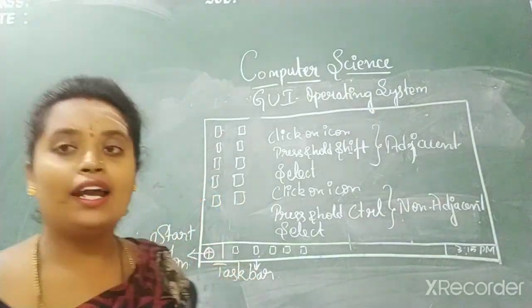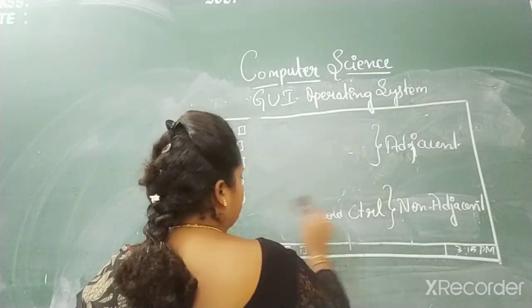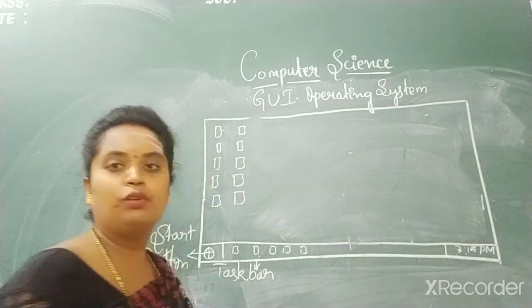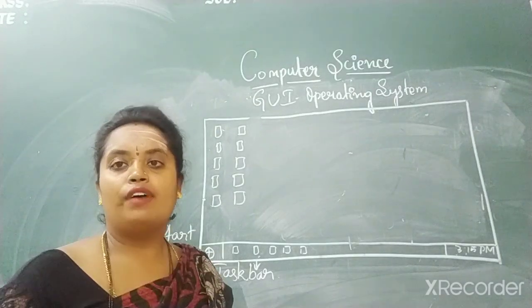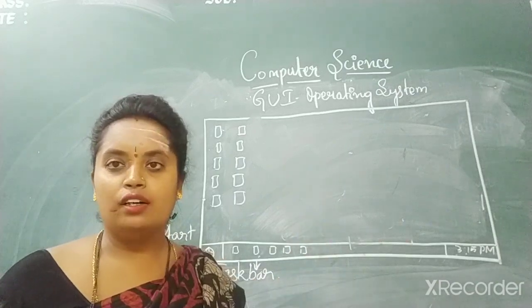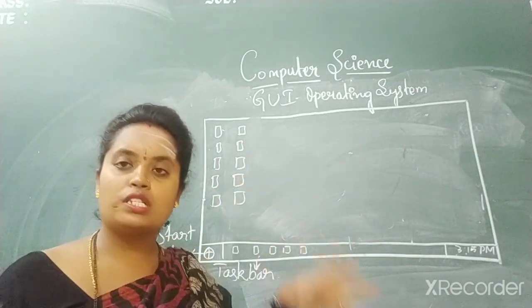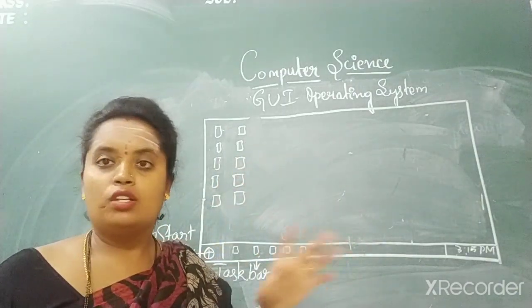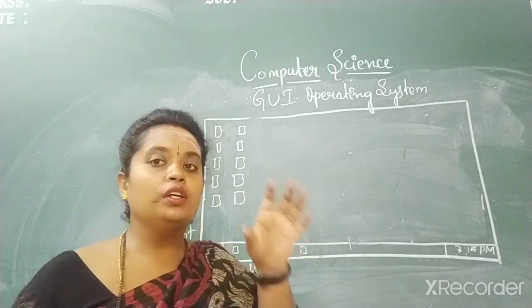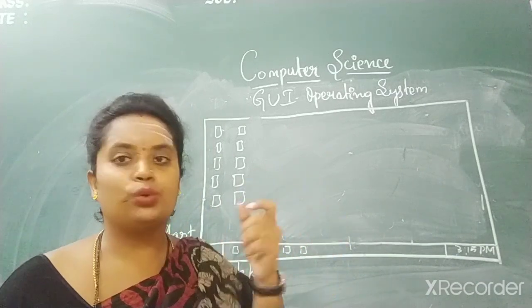Now we will be seeing arranging the icons on the desktop. Sometimes when you have n number of files, it will be difficult for you to choose the file which is yours. When you keep all your books together, it will be very difficult to know which is the computer book, the social book, the science book, the maths book or the Hindi book. If you keep them in a particular place, mentioning the subject names, it will be easy for you to pick the book.